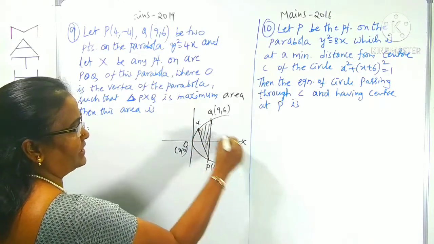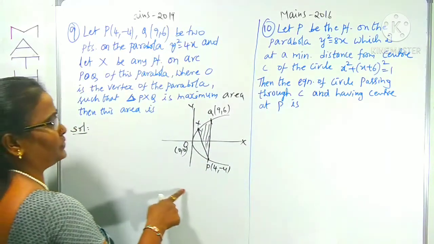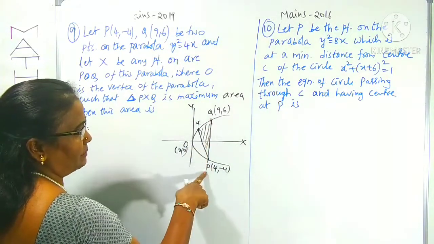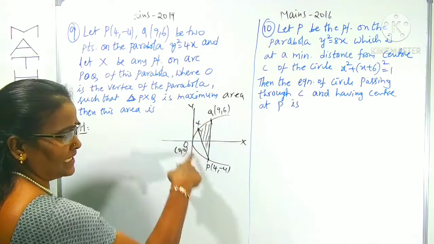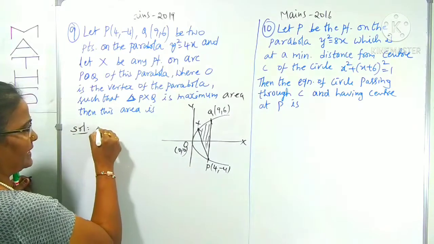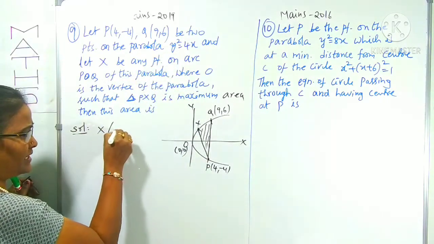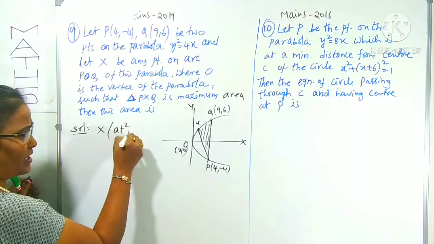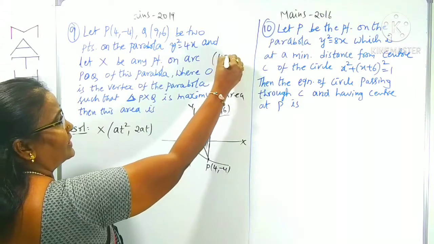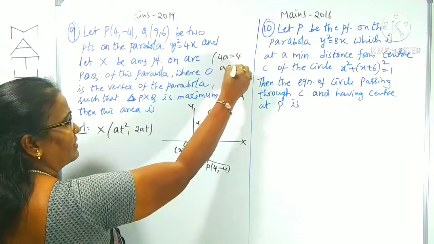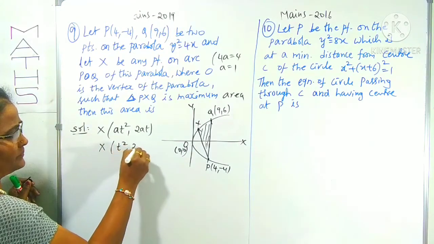To find this maximum area, what do you have to do? First you have to know the coordinates of P, X, Q. We can find the coordinates of X. X lies on the parabola, so it should be taken as a parametric point. What is the form? y square is equal to 4ax. Here 4a is 4, so simply a is 1. Therefore, X will be (t square, 2t).